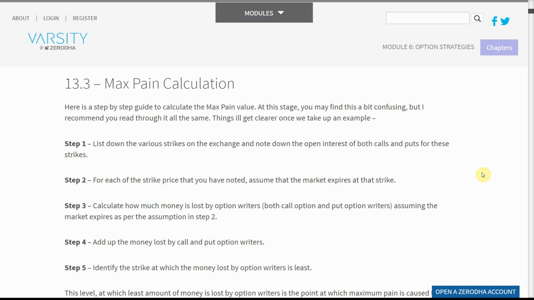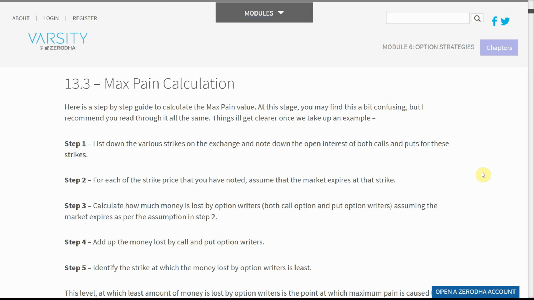Step 1. List down the various strikes on the exchange and note down the open interest of both calls and puts for these strikes. Step 2. For each of the strike prices that you have noted, assume that the market expires at that strike. Step 3. Calculate how much money is lost by option writers, both call option and put option writers, assuming the market expires as per the assumption in Step 2.